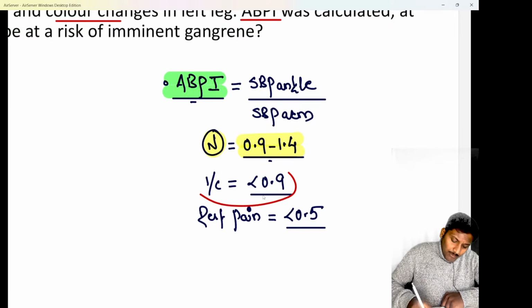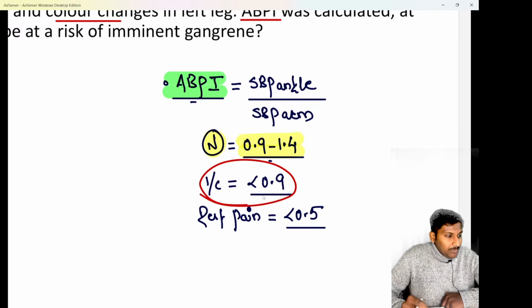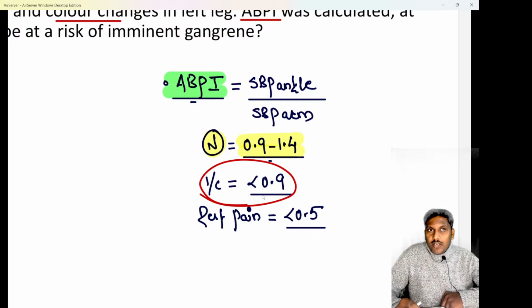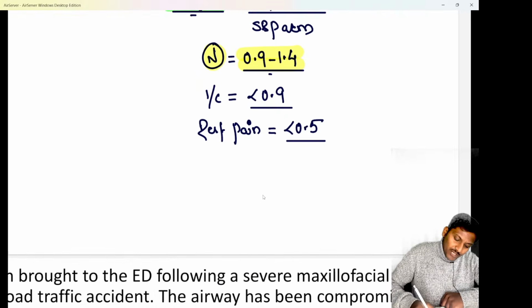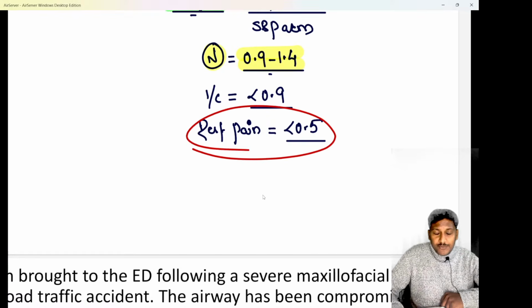But whenever the ABPI decreases, whenever the ABPI is less than 0.9, it is suggestive of intermittent claudication. Yes, that means if a patient is suffering from intermittent claudication, you will find the ABPI value is less than 0.9. If the patient is suffering from rest pain, when the patient progresses to the second stage, that is rest pain, then the ABPI decreases further, it goes to less than 0.5.